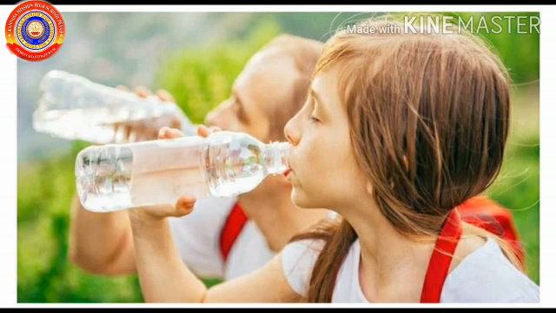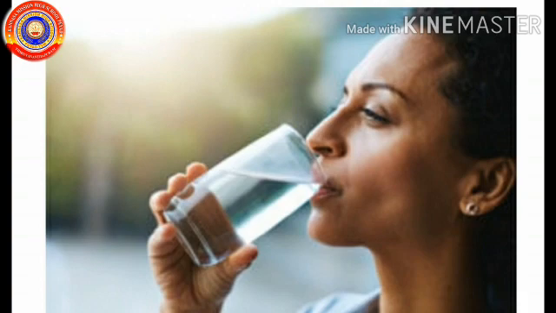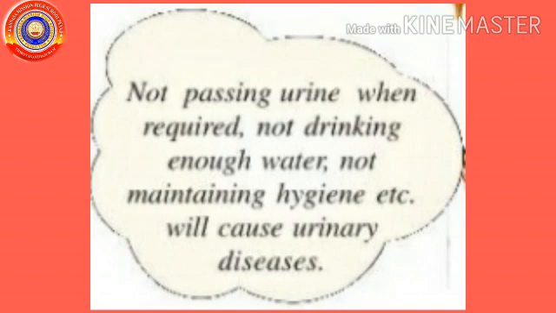In order to facilitate this process, children should drink at least 1.5 liters and adults should drink 3 liters of water daily. Urine contains 96% of water. Not passing urine when required, not drinking enough water, not maintaining hygiene, etc. will cause urinary diseases.